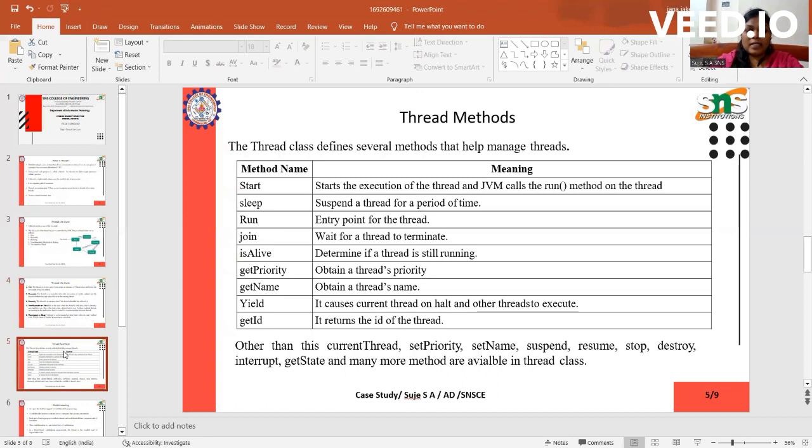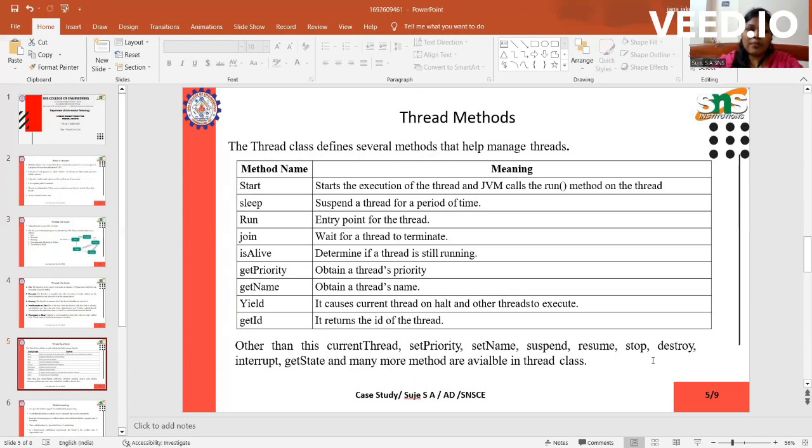Okay, let's see about thread methods. The thread class defines several methods that help manage thread. So here, first is the start method. Start the execution of the thread and JVM calls the run method on the thread. Sleep, suspend a thread for a period of time. Run, entry point for the thread. Join, wait for a thread to terminate. Is alive, determine if a thread is still running.